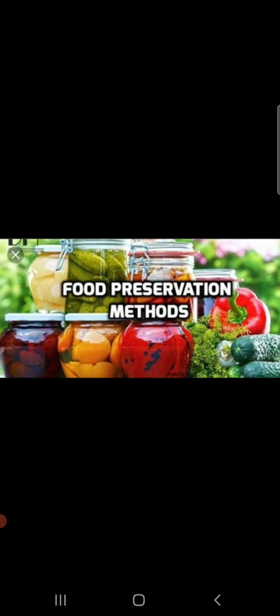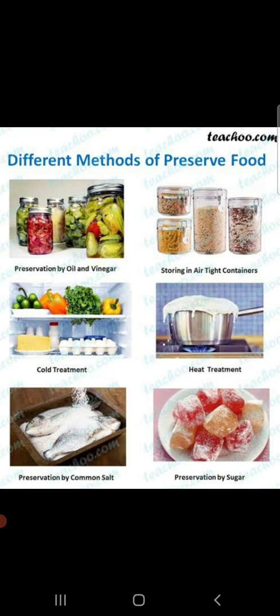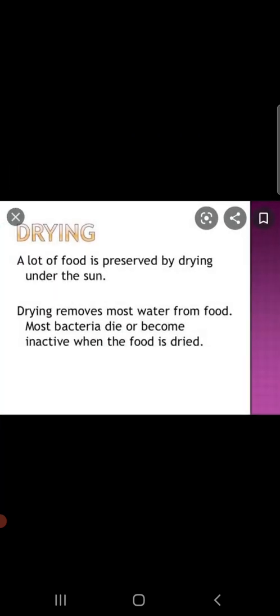The first one is drying, which is also called dehydration. Actually, drying reduces the moisture content of food materials. So किसी food material में बहुत excess moisture present होता है, and if we dehydrate that food item, उसमें से हम excess moisture जो है वो remove कर दें, that is actually the method of drying or dehydration. We can define it as removal of water from the food material.